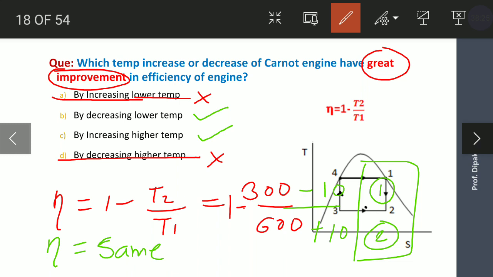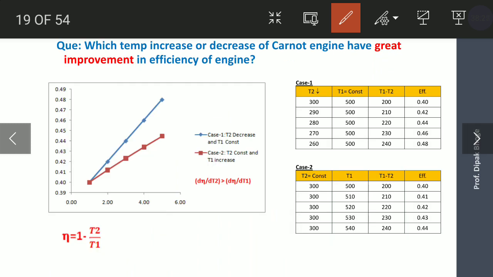To discuss this problem, we have drawn this graph by taking case 1 and case 2. Case 1, in which T2 is decreased by 10 degrees Celsius in 5 readings, keeping T1 constant.